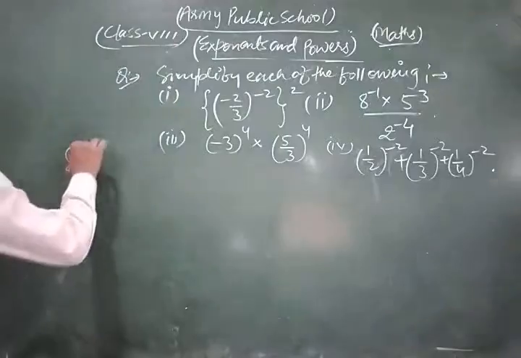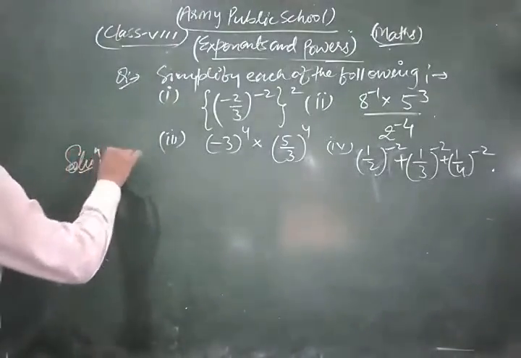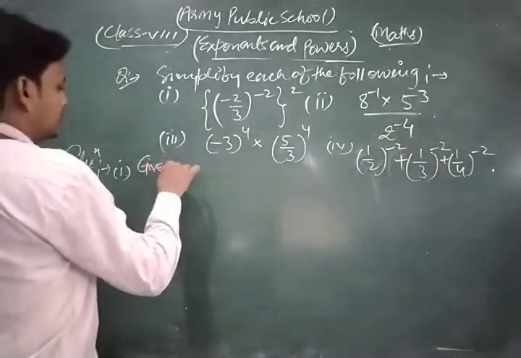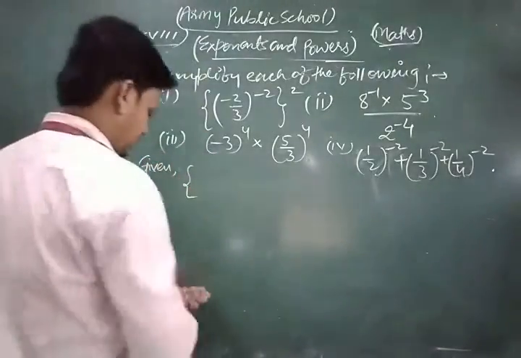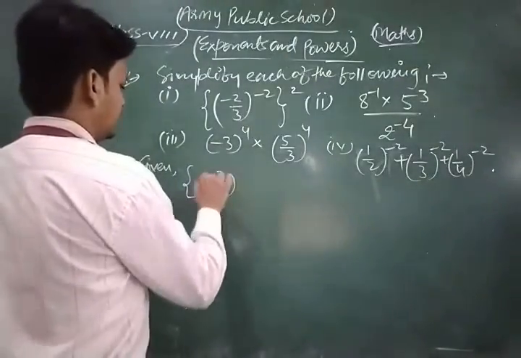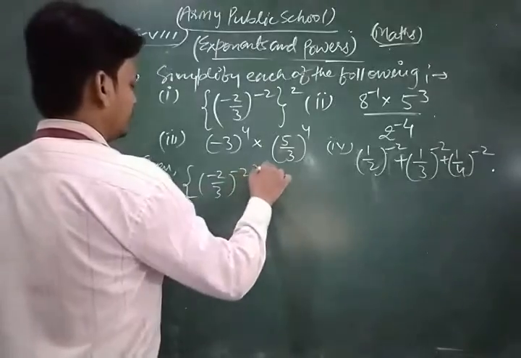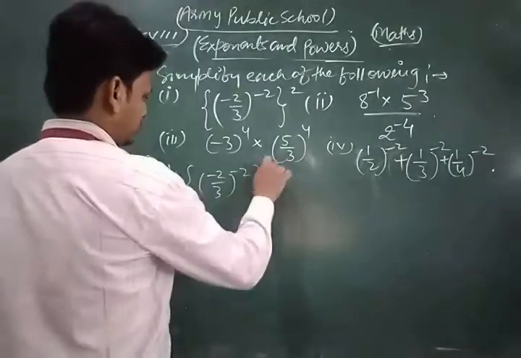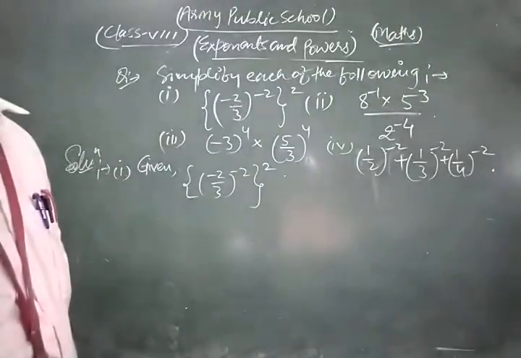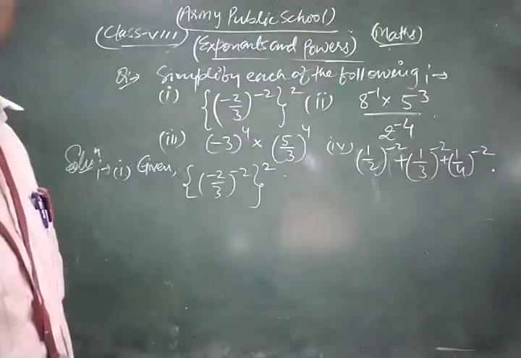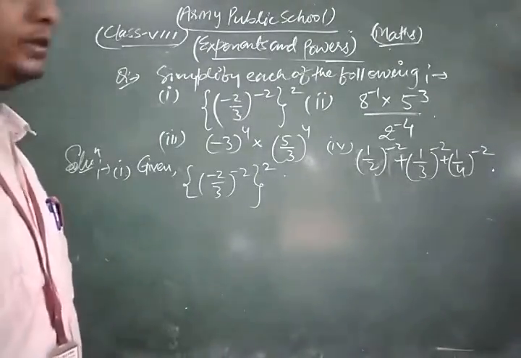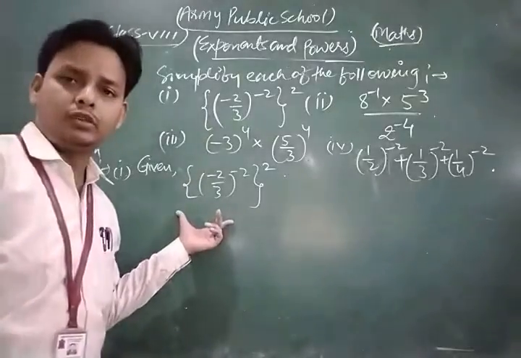So let's see. First of all, we take the first part of this question. First of all, we write the given expression: minus 2 by 3 to whole power minus 2 to whole power 2. Look, we find the value of the given expression.